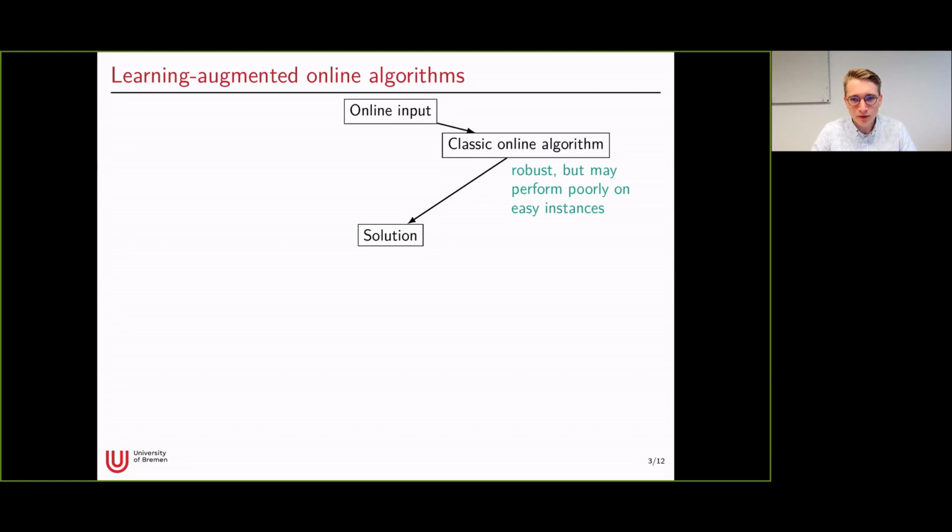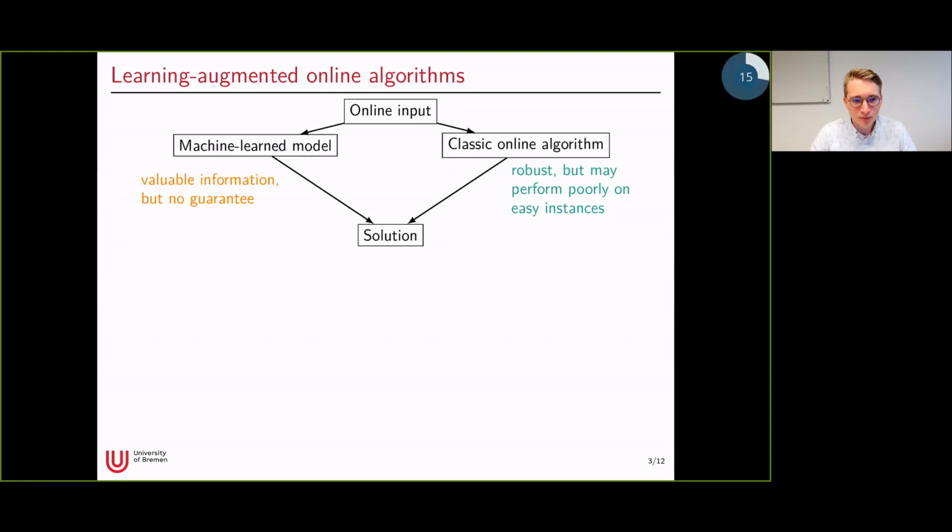But there are also other ways to solve such problems. For example, we could train some machine learned model to predict the online input or predict something else, which may give us valuable information for a possible solution. But the problem is that there's no guarantee that this information is actually good. And this is a problem in, for example, safety critical applications. And this is the place where learning-augmented online algorithms come in. The idea is really that they combine the best out of both worlds.